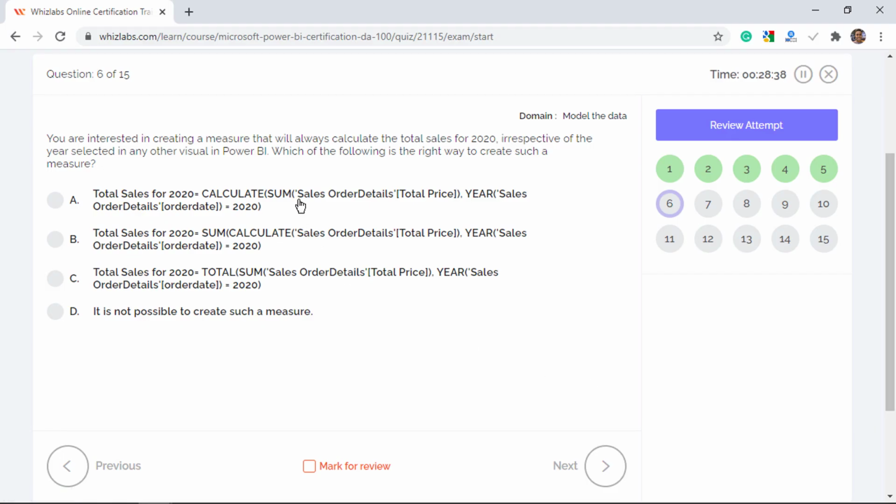So option A is the right answer. Option B is incorrect, as CALCULATE is the DAX function and SUM should be used inside the CALCULATE function. The syntax is completely incorrect. Option C is incorrect too, as there is no function in DAX like TOTAL.